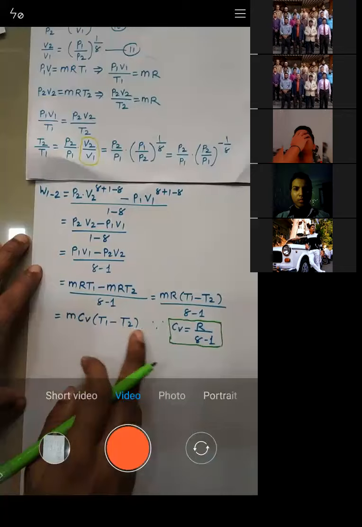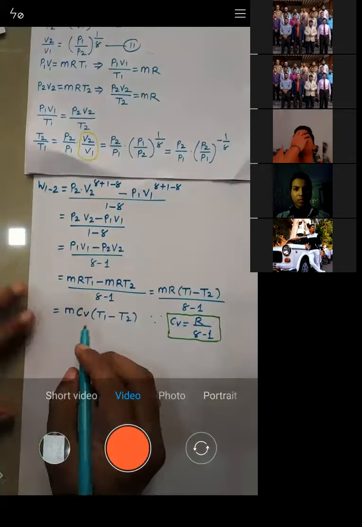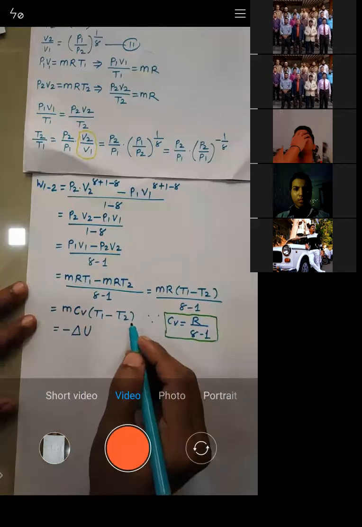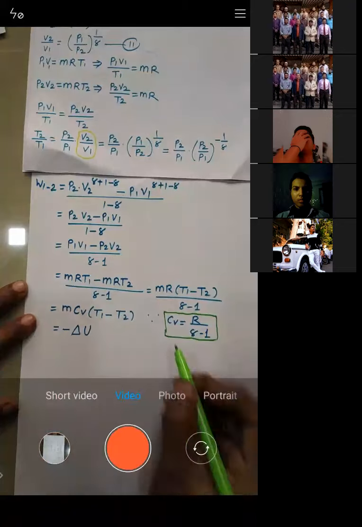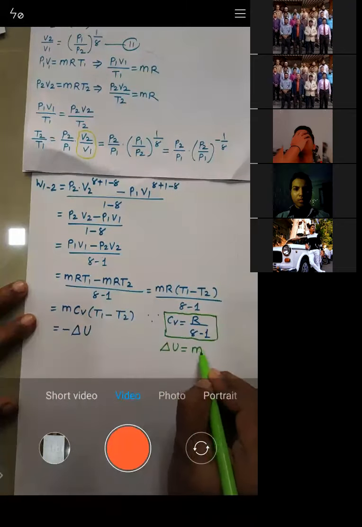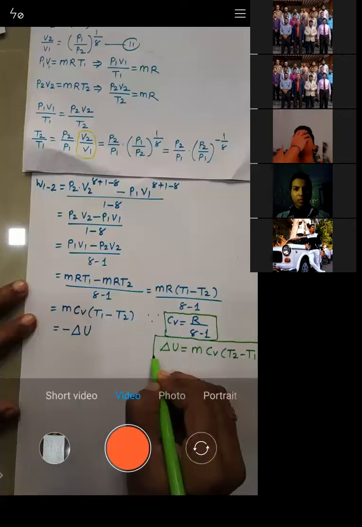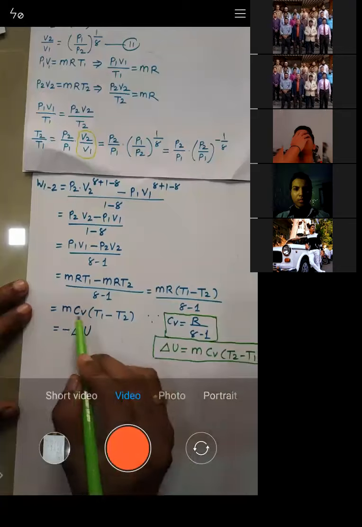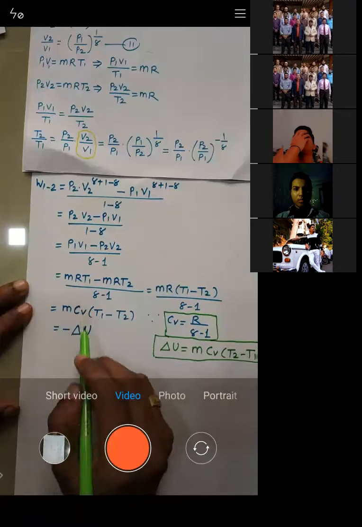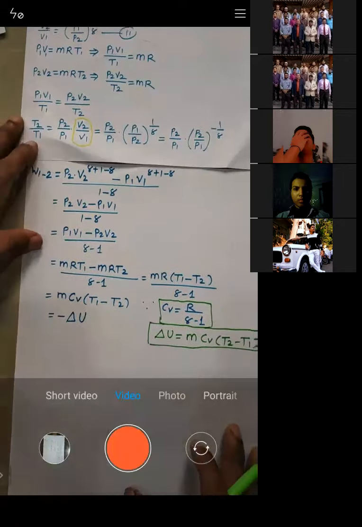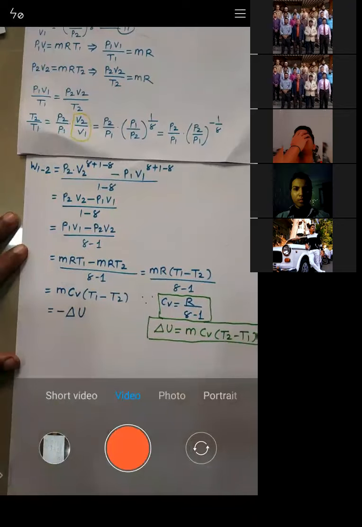And what is MCV (T1 minus T2)? It is nothing but change in internal energy. So I'll give it as minus change in internal energy, because the formula for delta U is MCV into (T2 minus T1). This is the formula for change in internal energy. And what we are getting is MCV (T1 minus T2), so it's a minus change in internal energy. Have you understood this one? Let me know. Is it okay or not?